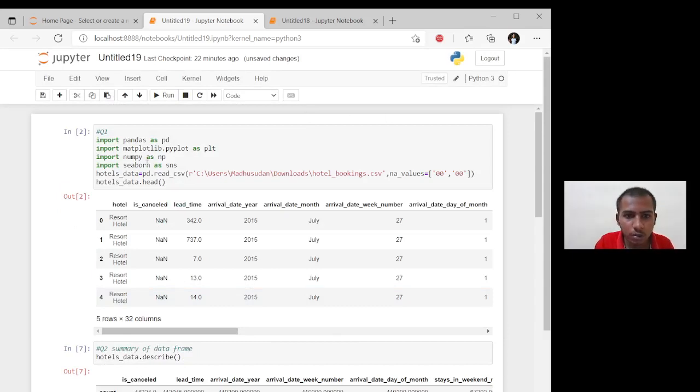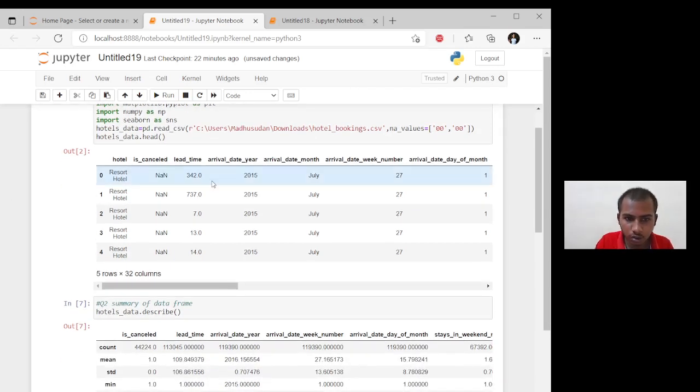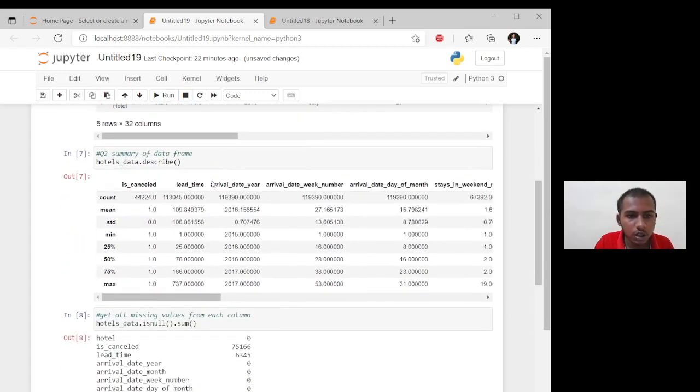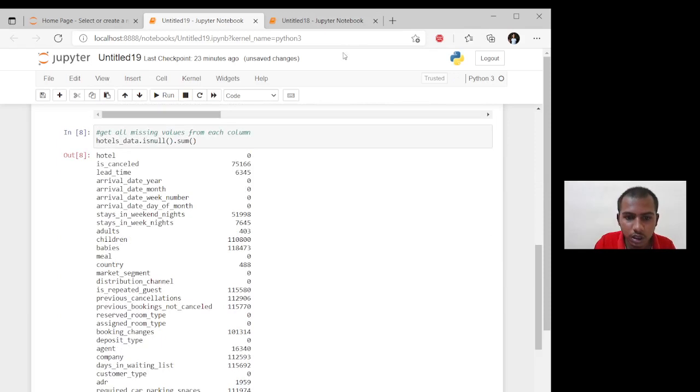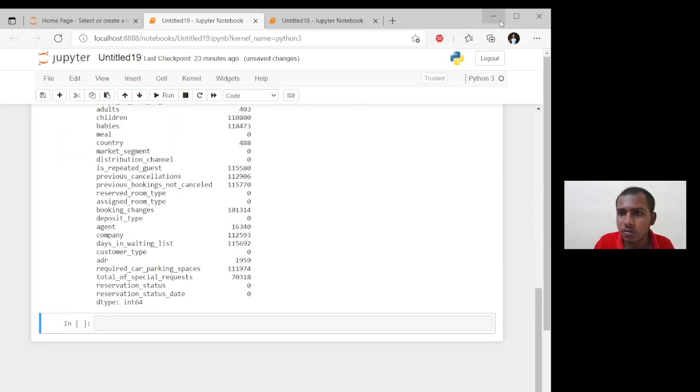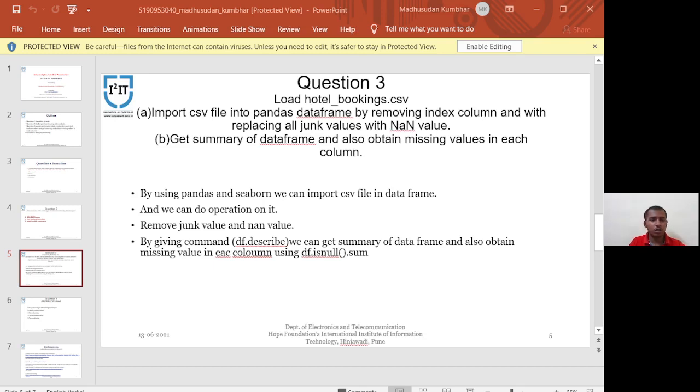First we have to import the CSV file into a data frame, and then remove the index column and also remove the junk values. Then we get the summary of data, and here is the summary of the data frame. Then we get the missing values in each column, and it's that. Okay, here our third question is also ended.